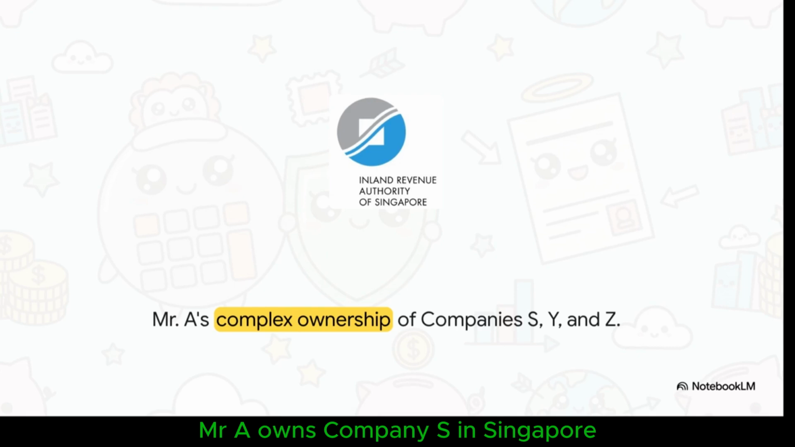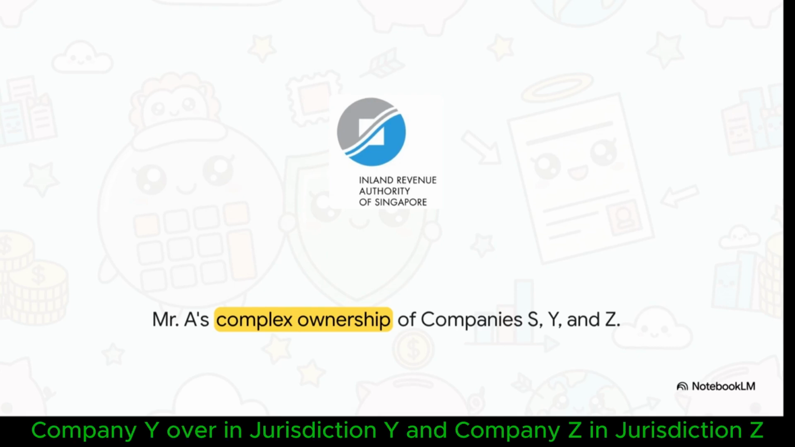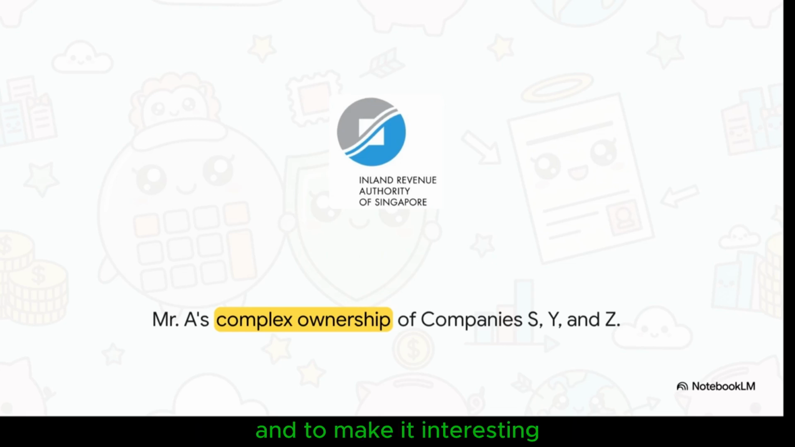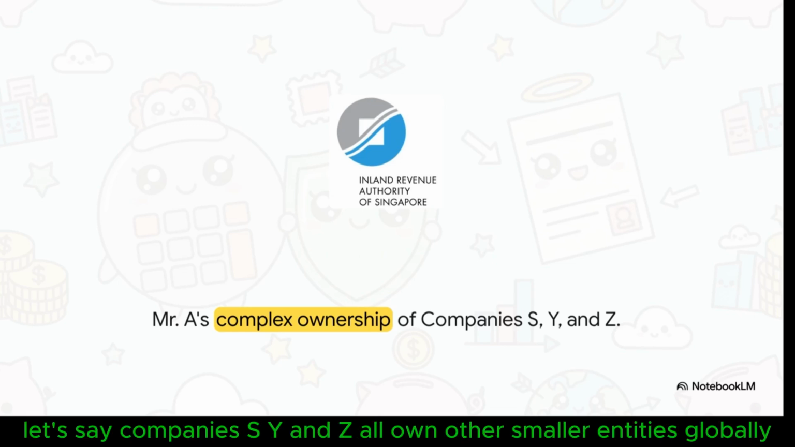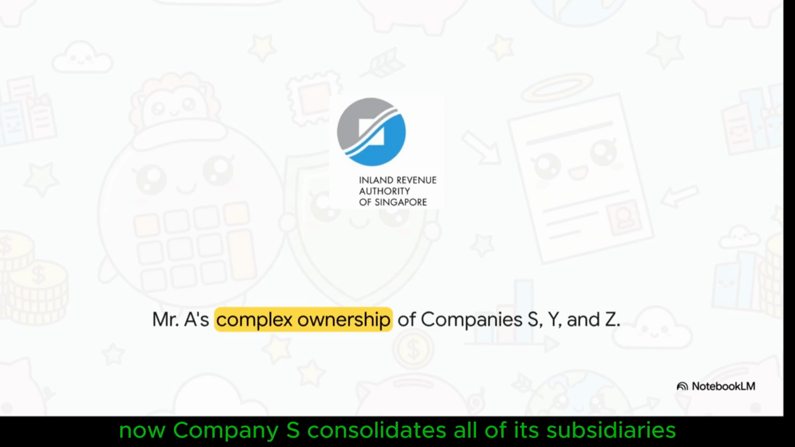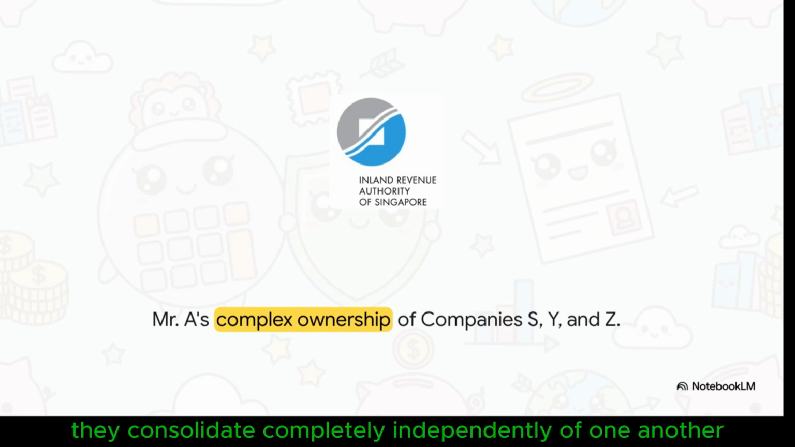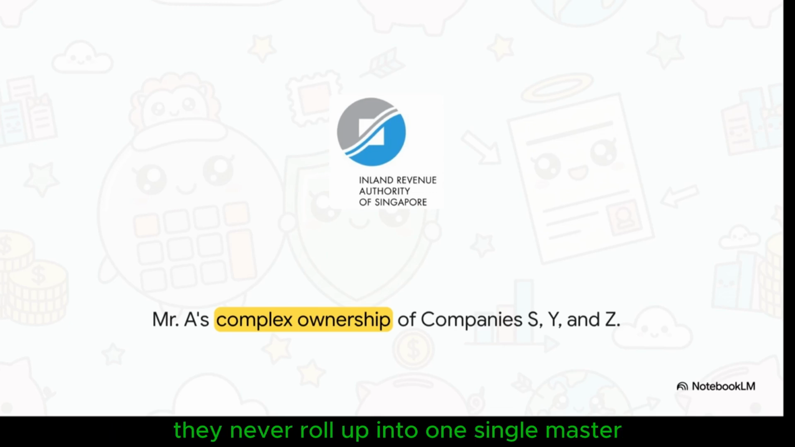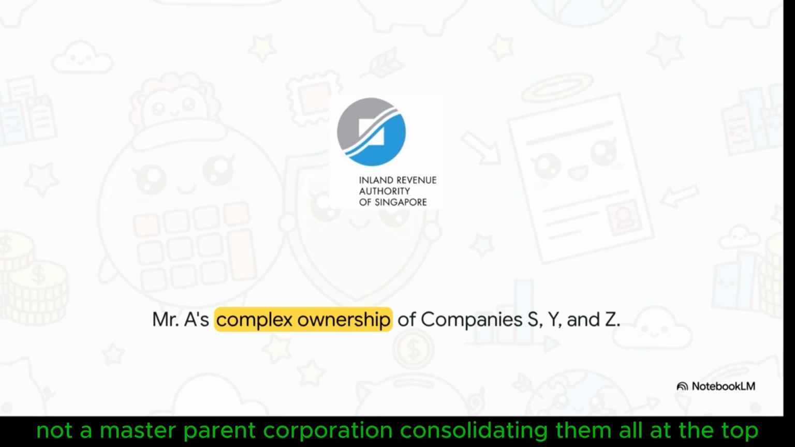Mr. A owns Company S in Singapore, Company Y over in Jurisdiction Y, and Company Z in Jurisdiction Z. And to make it interesting, let's say Companies S, Y, and Z all own other smaller entities globally. Now, Company S consolidates all of its subsidiaries. Company Y does the exact same thing. But here's the massive twist. They consolidate completely independently of one another. They never roll up into one single master consolidated financial statement. Why? Because Mr. A is just an individual person, not a master parent corporation consolidating them all at the top.